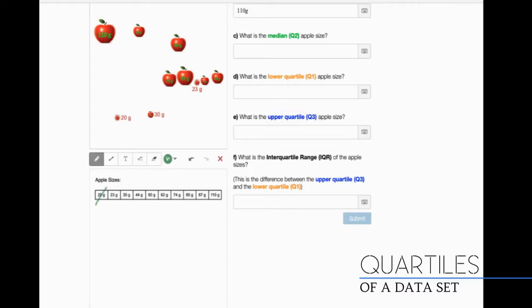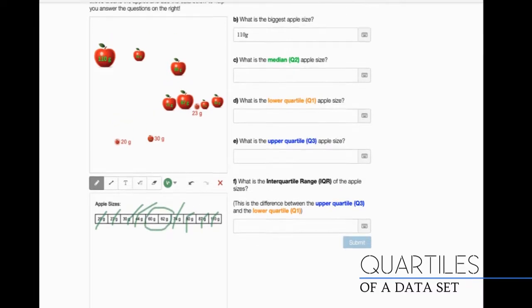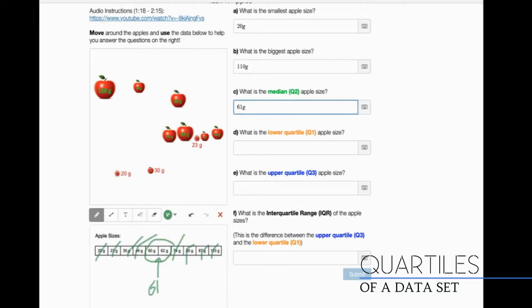I can cross out numbers left, right, left, right, left, right, left, right. Now, if I do left, right again, I won't have any numbers, okay? So I'm left with these 2 numbers. And to find the median of these 2 numbers, I just have to find the middle of 60 and 62. And the middle of 60 and 62 is 61. So my median or middle is 61 grams.